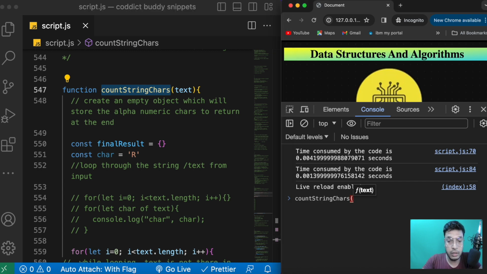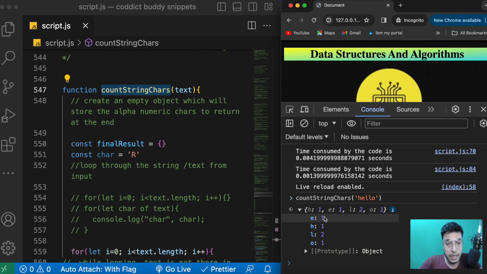So character count, let's pass the string hello. As you can see, I already started getting my solution, right? E1, H1, L twice, and O1. Okay, let's try another one.